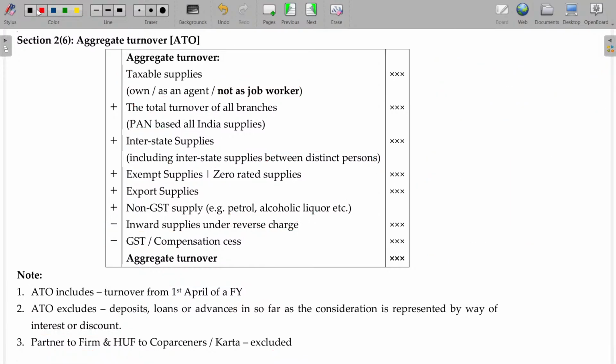Let me list it again. All the taxable supply, exempted supply, export supply. Okay. Even non-GST supply will also be includable. Under taxable supply, under own banner or as an agent, the supply will be taken, but not as a job worker. And you have to sum up all the turnover applicable for the same PAN number based on all India supplies format. And interstate supply, including interstate supplies between distinct persons, will also be includable.